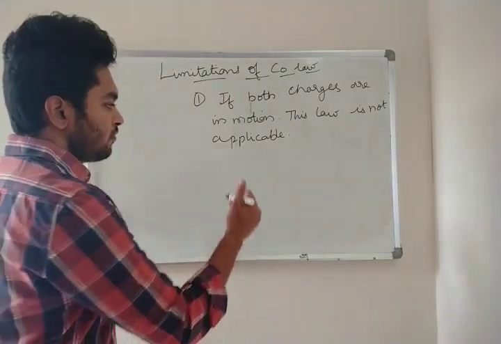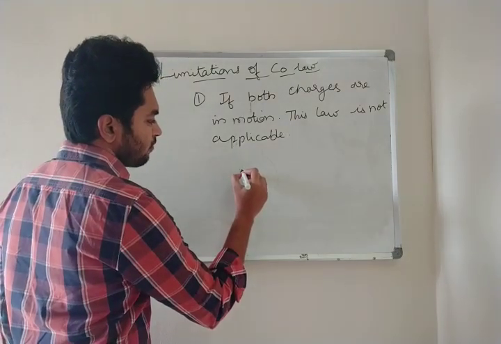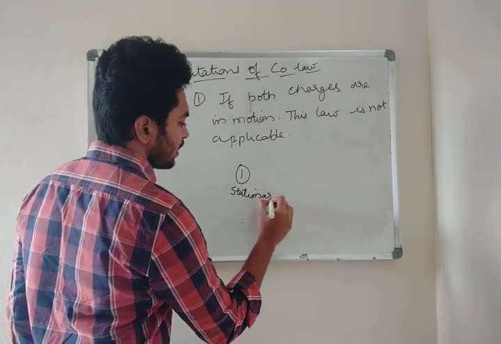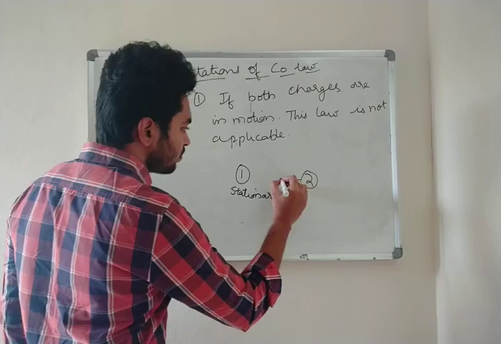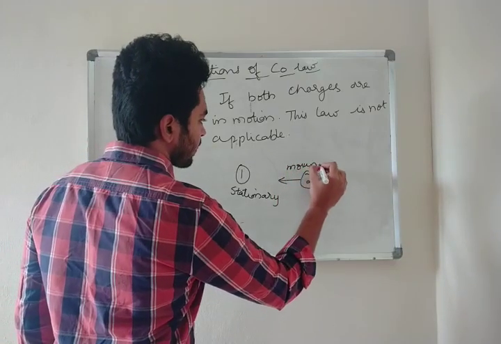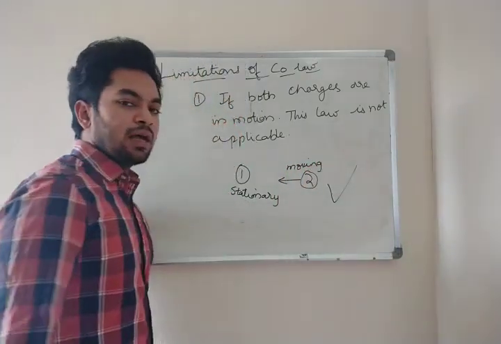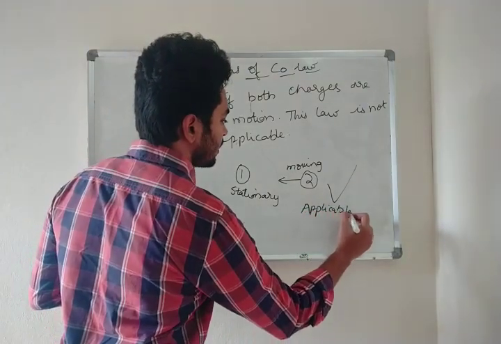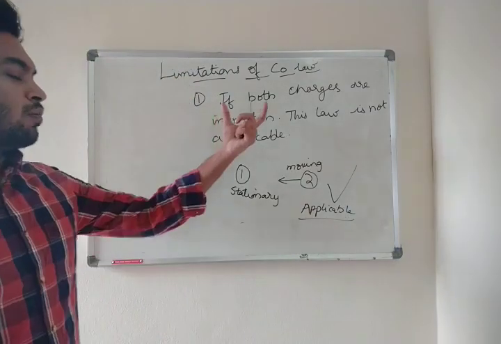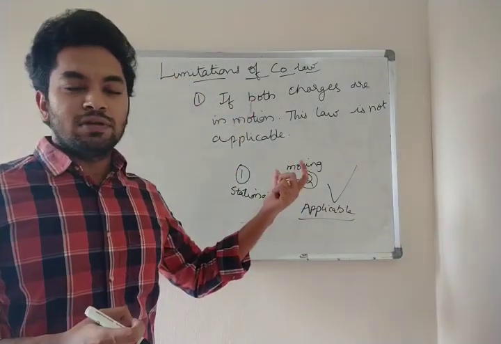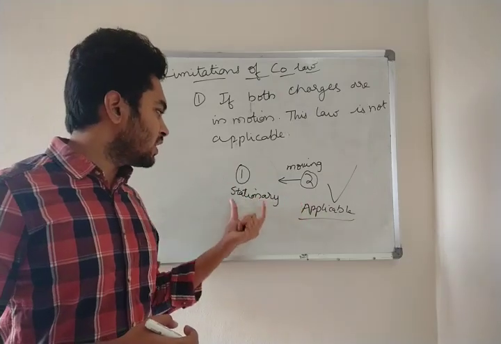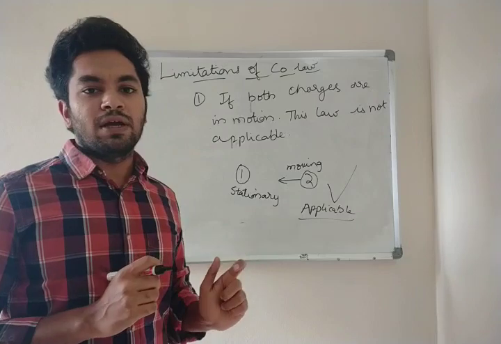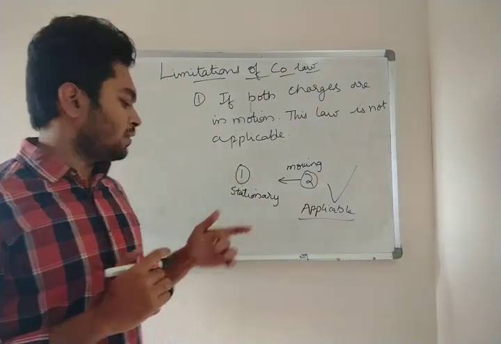But if one charge is stationary and the second charge is moving, then it is applicable. Then it is applicable. Clear? If both are moving, this law is not valid. If one charge is stationary and one is moving towards or far, it is applicable. Clear? Note this point.